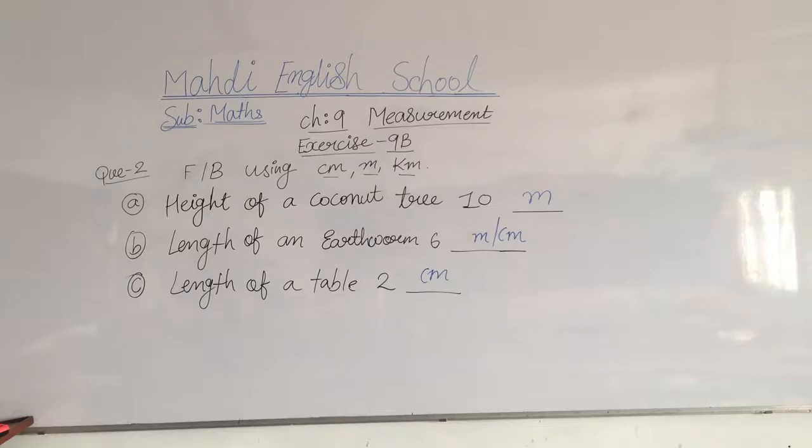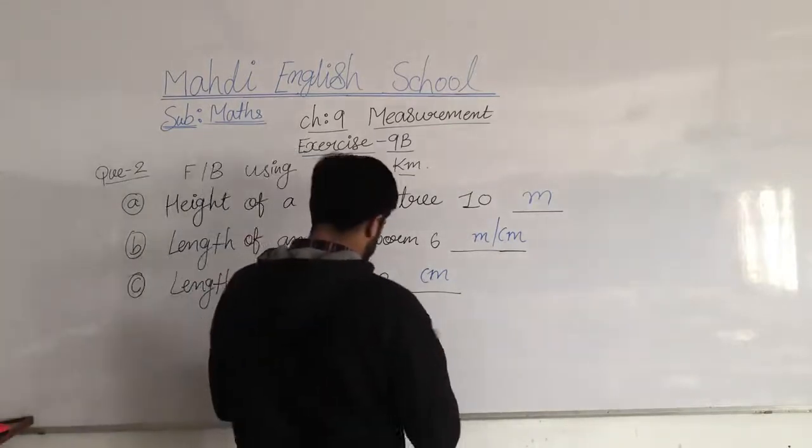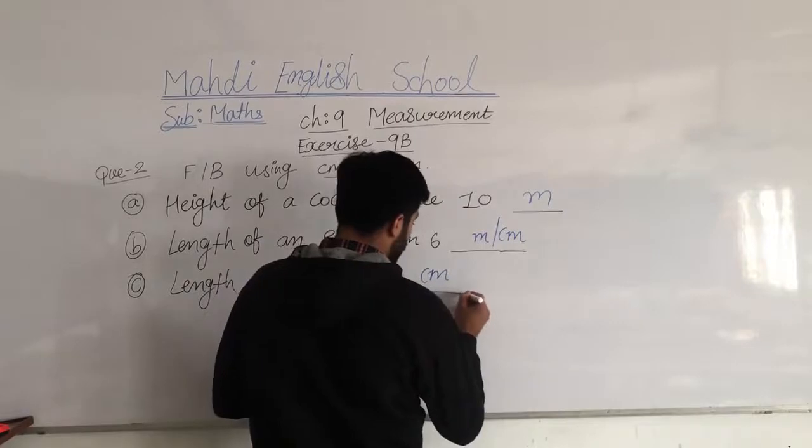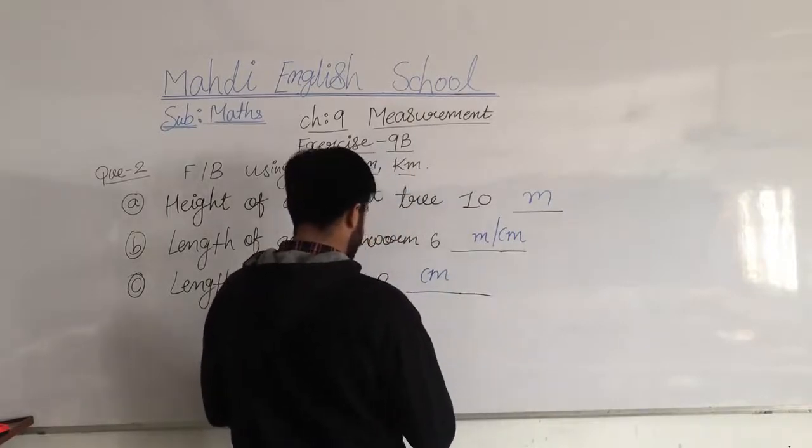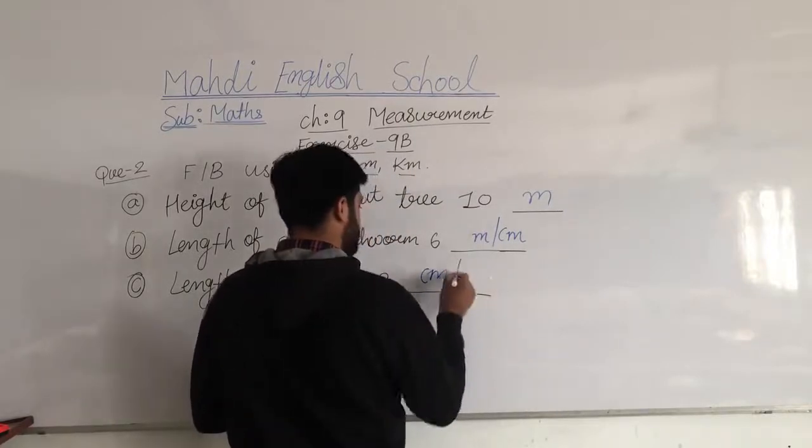So first is height of the coconut tree in meter, length of an earthworm is meter or centimeter, and length of the table 2 centimeters. But if we have a long table, at that time we also apply meter, 2 meter is long.